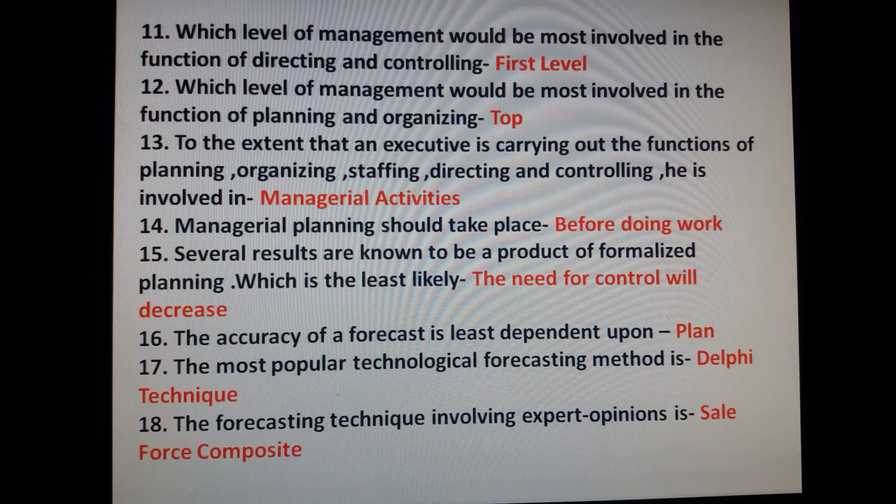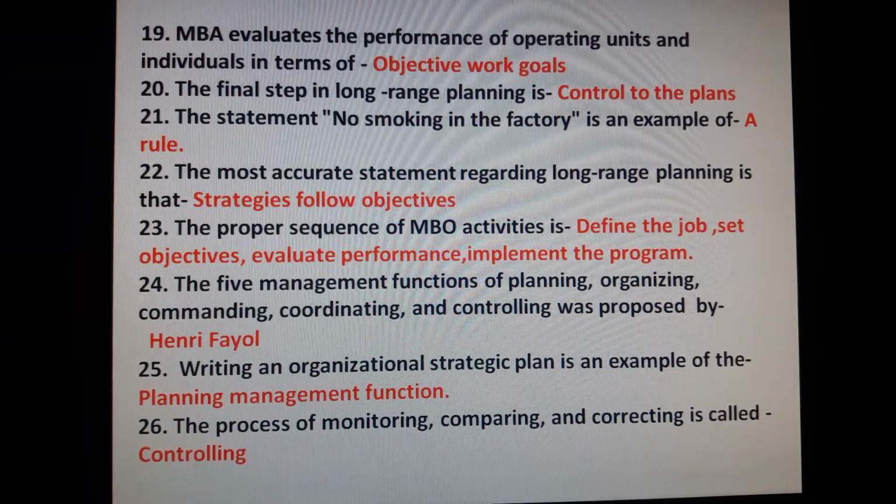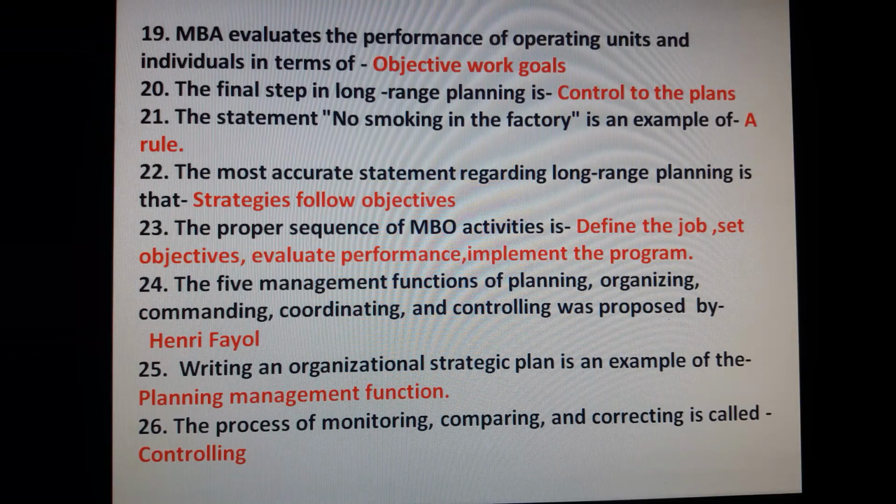The most popular technological forecasting method is Delphi technique. The forecasting technique involved expert opinion is Salesforce composite. Question number 19. MBO evaluates the performance of operating units and individual in terms of objective work goal. The final step in long range planning is control to the plans.